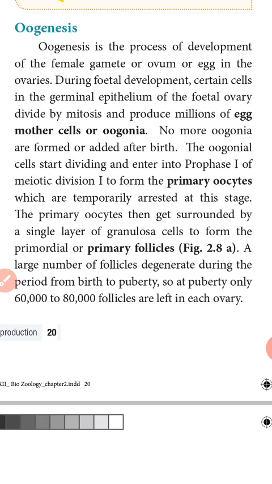During fetal development, the cells of the germinal epithelium of the fetal ovary divide by mitosis and produce millions of egg mother cells, or oogonia.